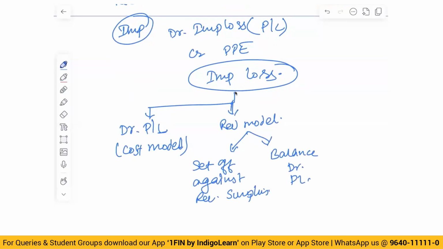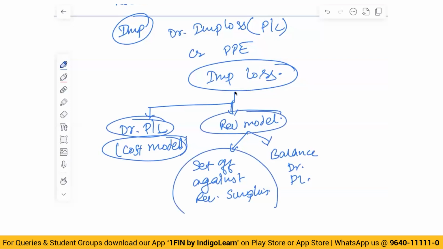So if you are following the cost model, you will debit the P&L. If you are following the revaluation model, you will set off against the revaluation surplus. If the revaluation surplus is exhausted, you will debit the balance to P&L. Think of it like this: if you are following the revaluation model, it is as good as a downward revaluation.